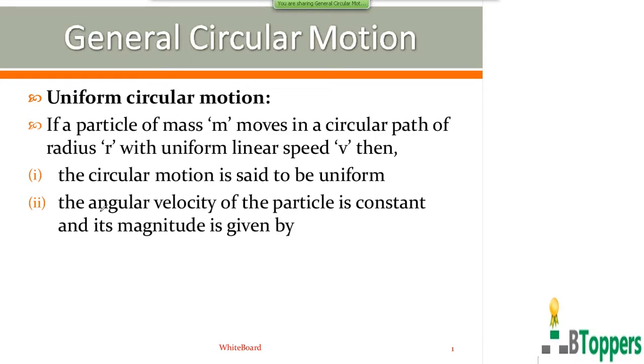Next, 2. The angular velocity of the particle is constant and its magnitude is given by omega equal to theta by small t, or omega equal to 2 pi by capital T, which can also be written as 2 pi into small n. Come on, copy down the notes up to here.